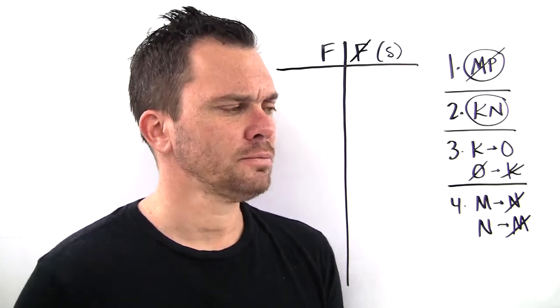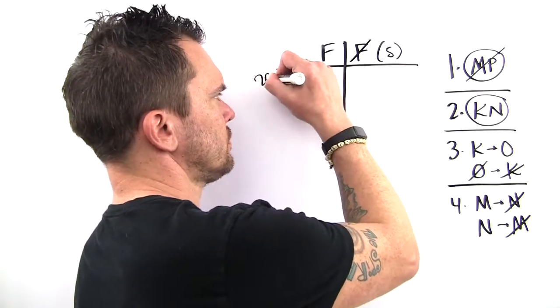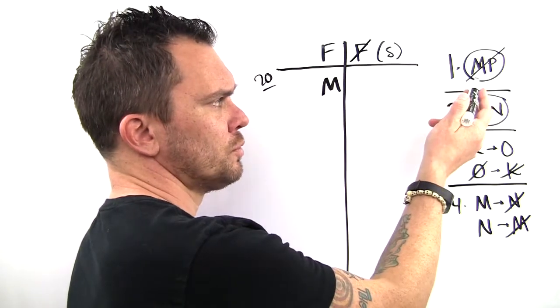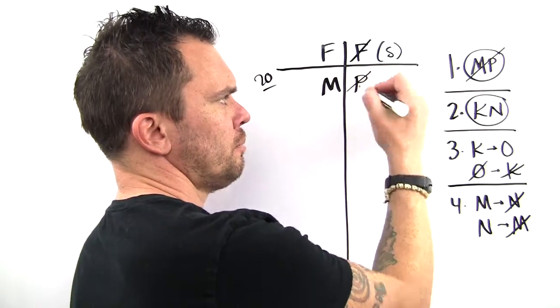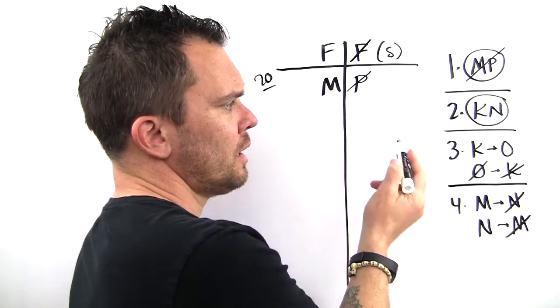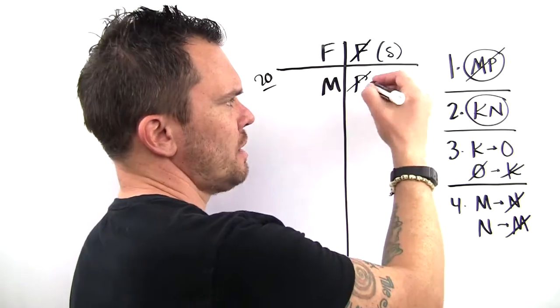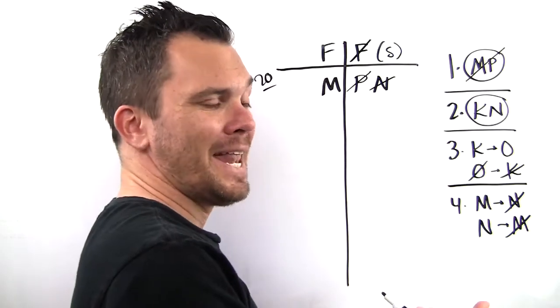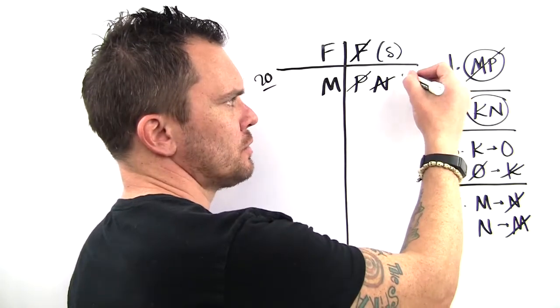Question 20. If M is in the fall, first rule, not with P. P is not fall. Second rule about M, if M is in the fall, N is not. Another rule about N, wherever N goes, K goes also.